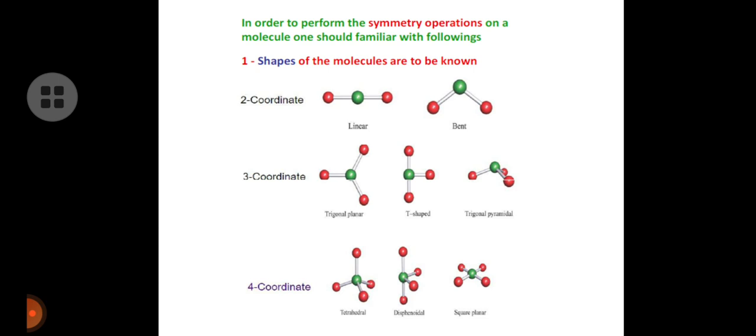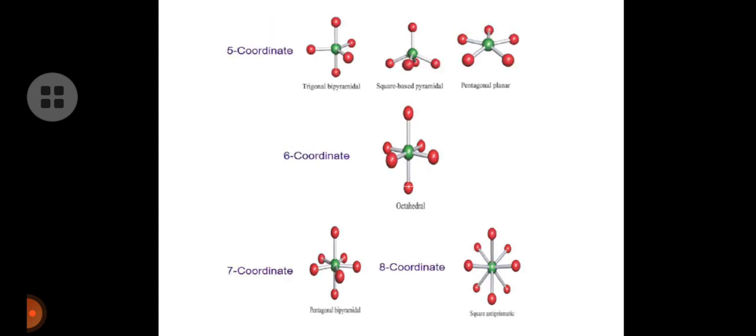Four coordinated molecules give tetrahedral, seesaw or square planar structures. Five coordinated molecules give trigonal bipyramidal, square based pyramidal, and pentagonal planar.